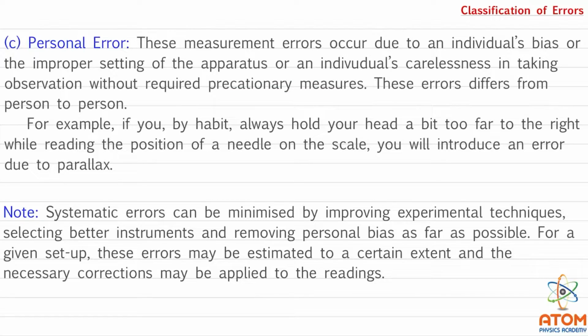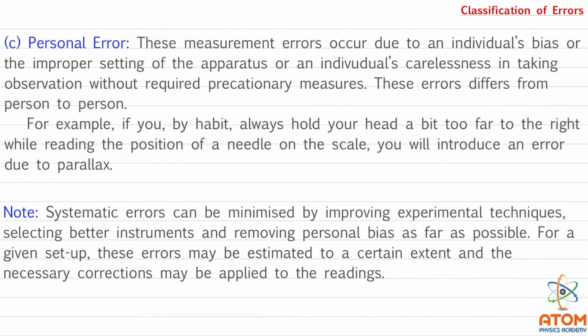If he is not taking those precautionary measures, obviously there will be some error. And this is all due to a person. That's why it is known as personal error or, say, individual error. This error obviously differs from person to person. Obviously different persons will make different such errors.